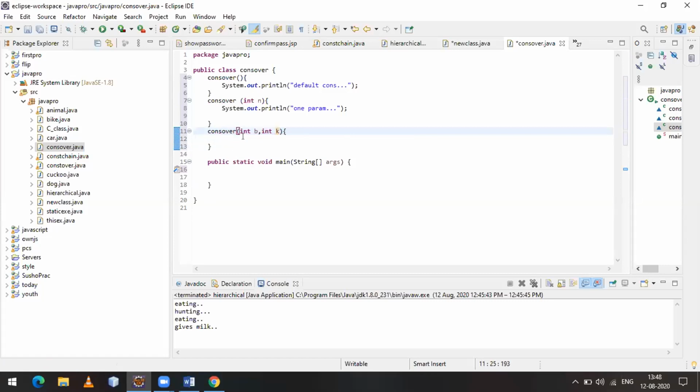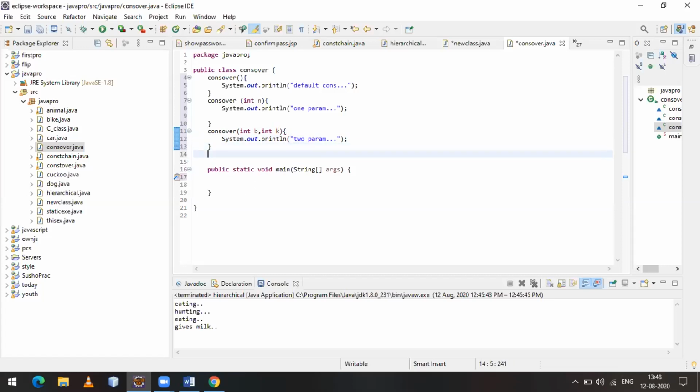Now it's okay. Like that, I can create many more, with different parameter types and with a different number of parameters also.